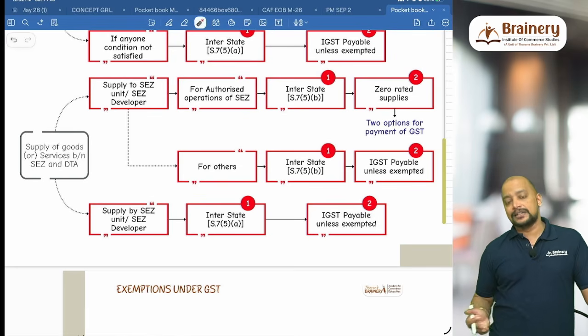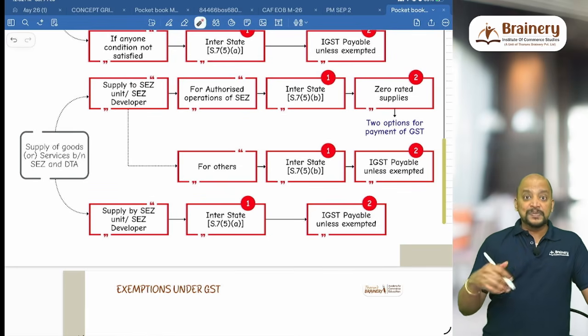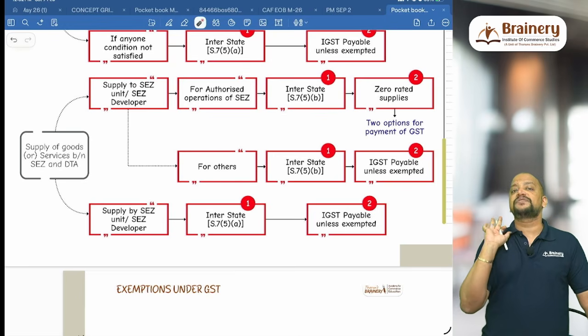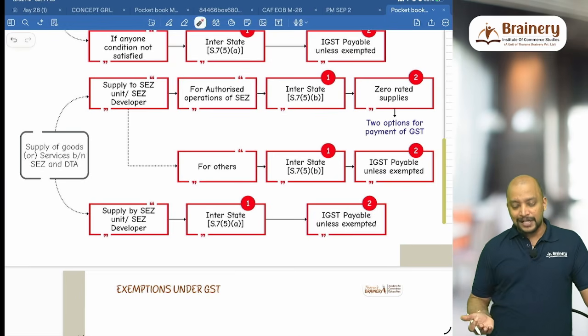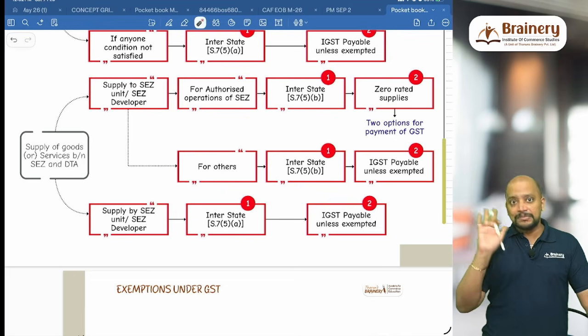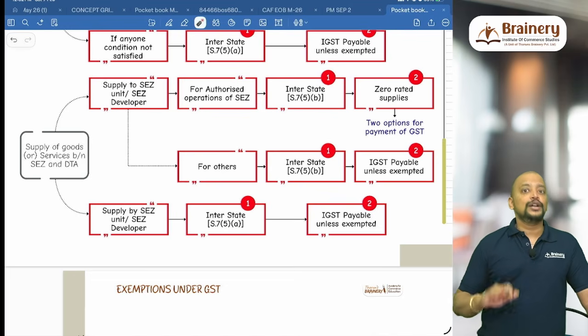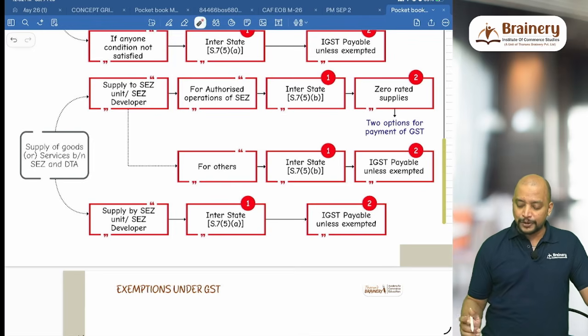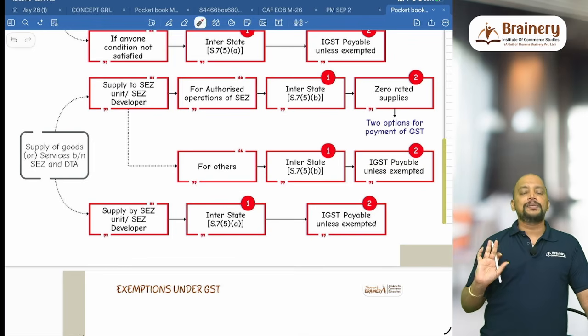Suppose if it is for others, which means not for the authorized operations. So how will you know? Clearly it will be specified in the question that it is not for the authorized operations. Then it will still be deemed interstate, but no refund and all. You have to pay IGST unless it is exempted. IGST payable unless it is exempted.